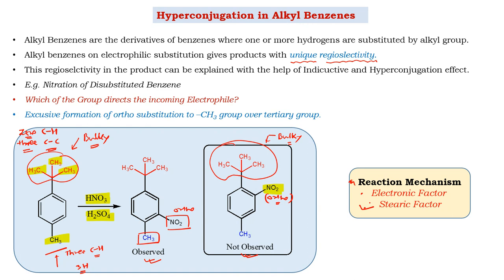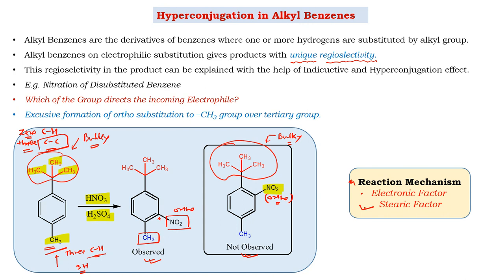But at the same time, considering the electronic factor, as discussed earlier, CH bonding contributes more than CC bonding. So the CH3 gives electrons more efficiently than the tertiary butyl group. Therefore there is more electron density ortho to CH3, which drives the mechanism so that NO2 is introduced ortho to CH3 rather than the tertiary butyl group.